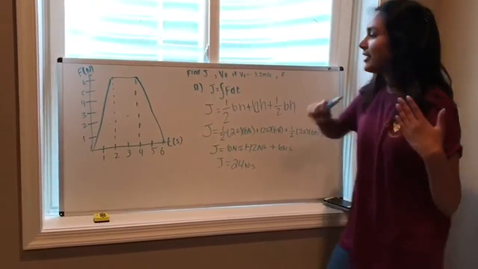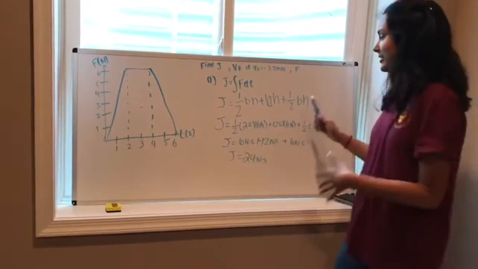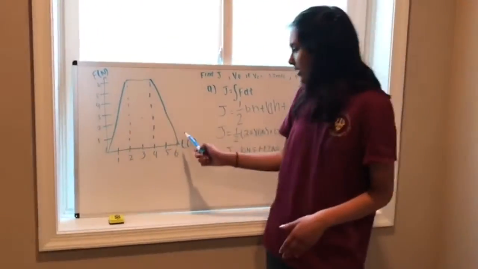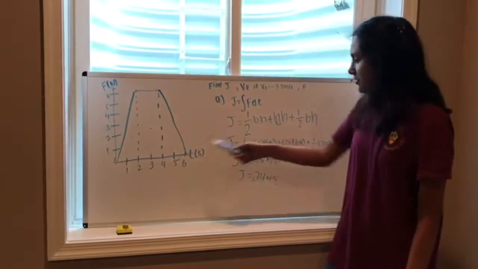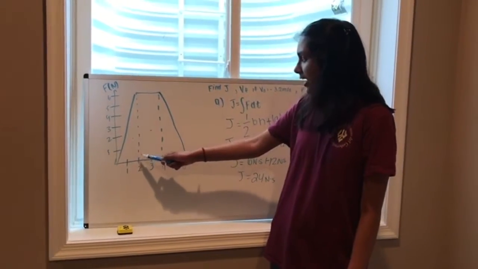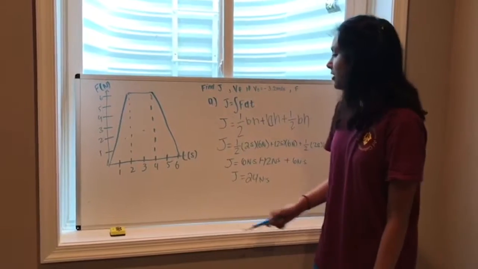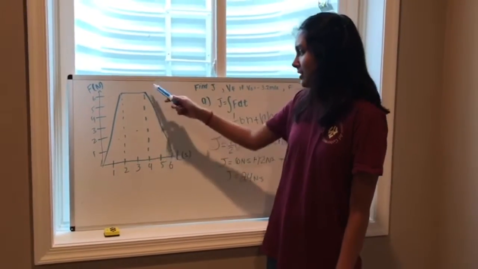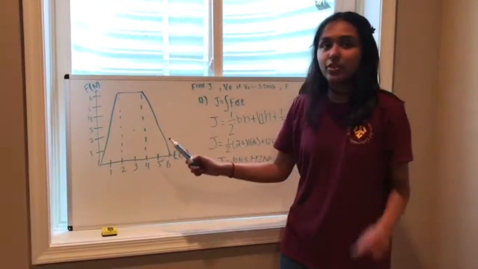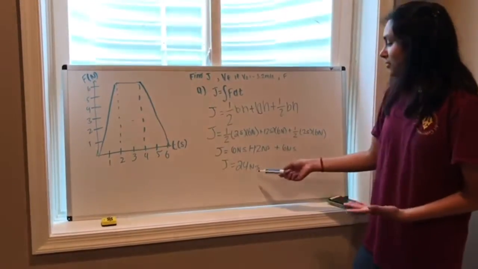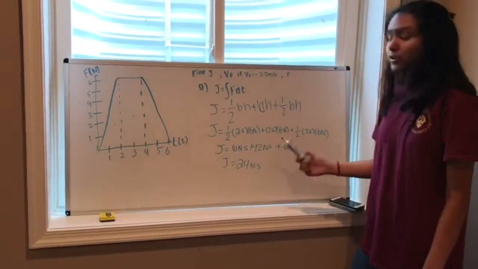So we took the area under the curve, and to find the exact value, we split it up. The base of the triangle is 2 seconds, and the height is 6 newtons. For the rectangle, the base is 2 seconds, the height is 6 newtons, and then the same for the second triangle. That gives you the overall impulse, which is 24 newton seconds.